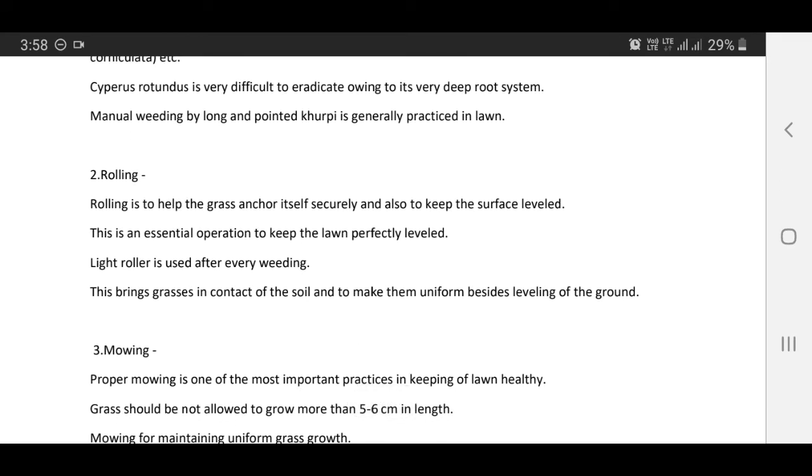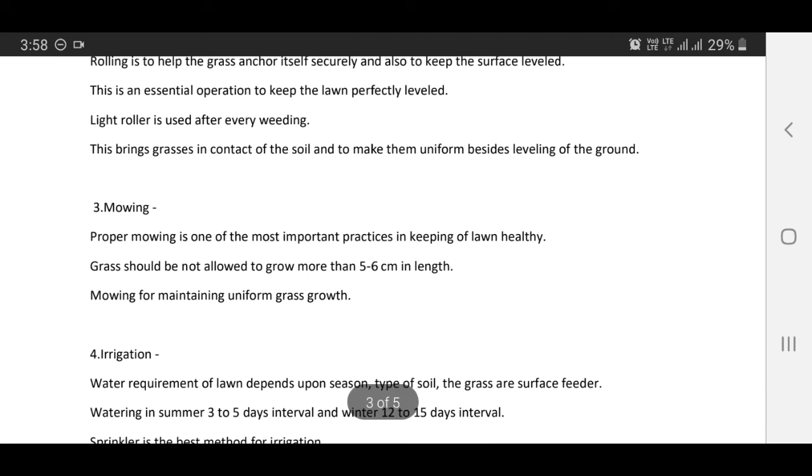Second is rolling. Rolling is to help the grass anchor itself securely and also to keep the surface leveled. This is an essential operation to keep the lawn perfectly leveled. A light roller is used after every weeding. This brings grasses in contact with the soil and makes them uniform, besides leveling of the ground.